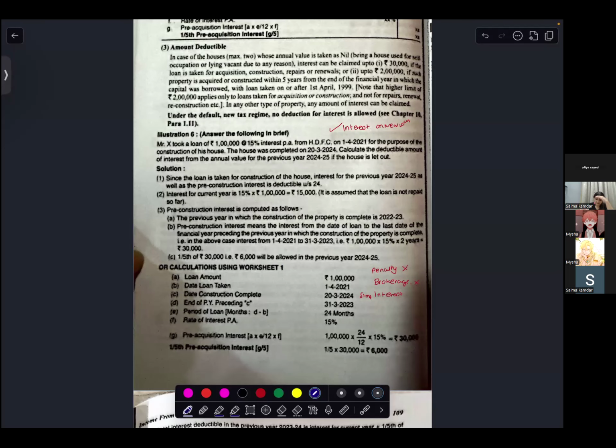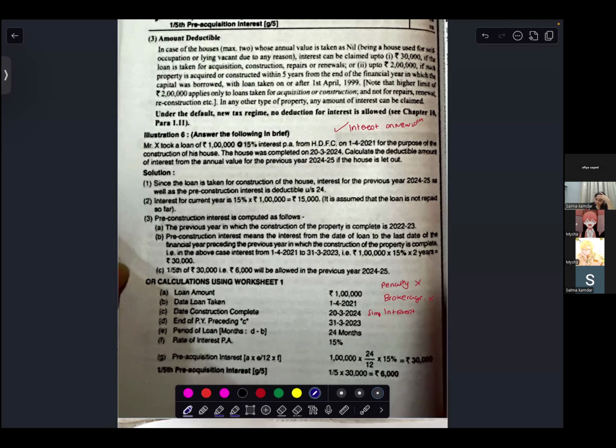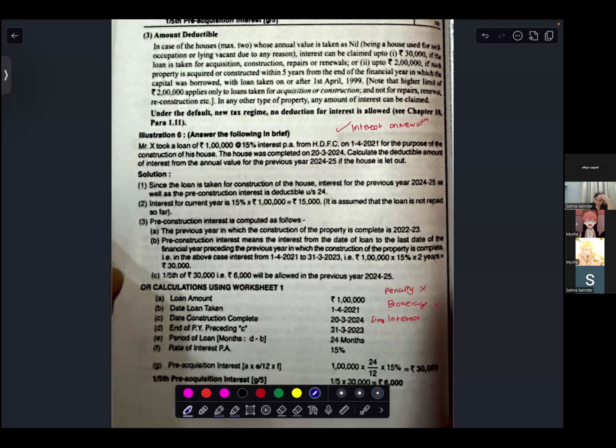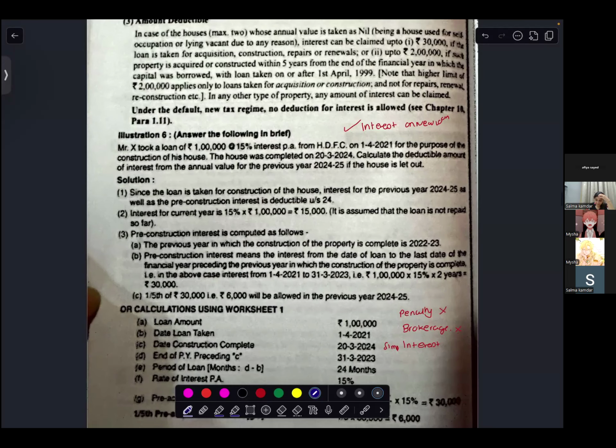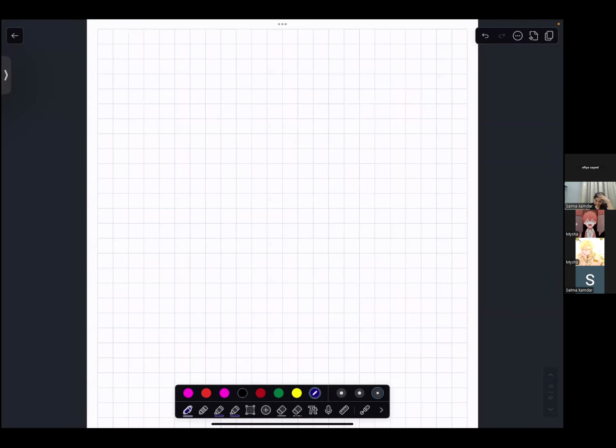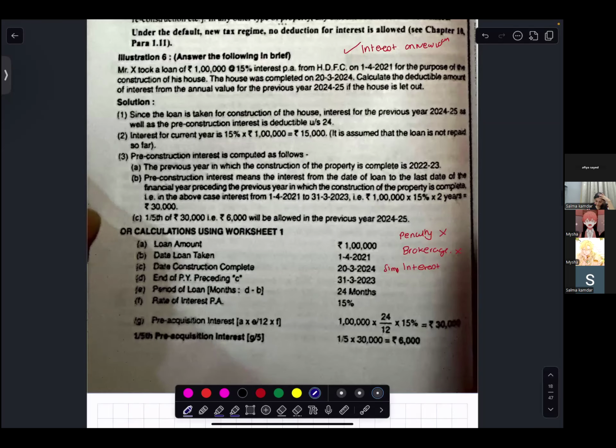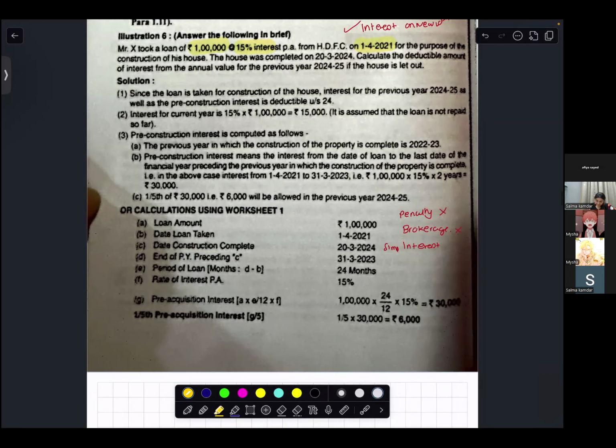Can you please read the question for me, Afia? Mr. X took a loan of rupees 1 lakh at 15% interest per annum. The loan was taken on 1/4/2021 for the purpose of construction of his house.